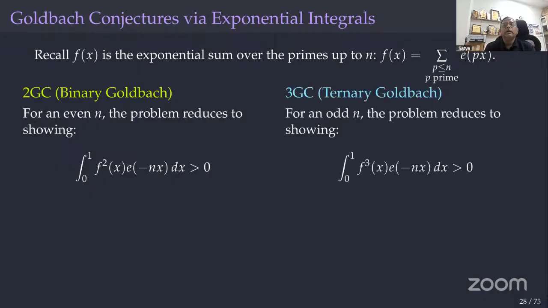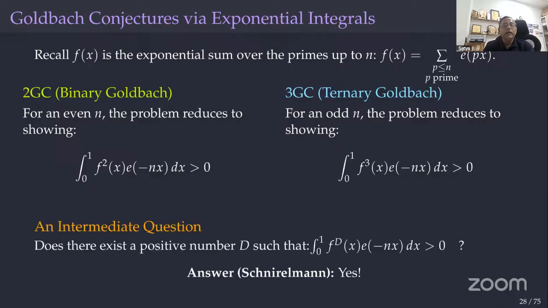The ternary Goldbach conjecture is that the integral of f cube of x times e power minus nx dx has to be greater than 0. So this is the setup now, a beautiful setup for solving combinatorial problems by using integrals. Hope it is clear to everyone.